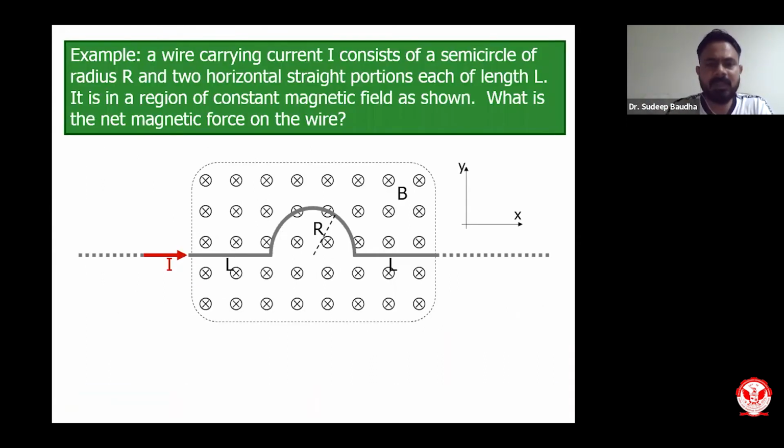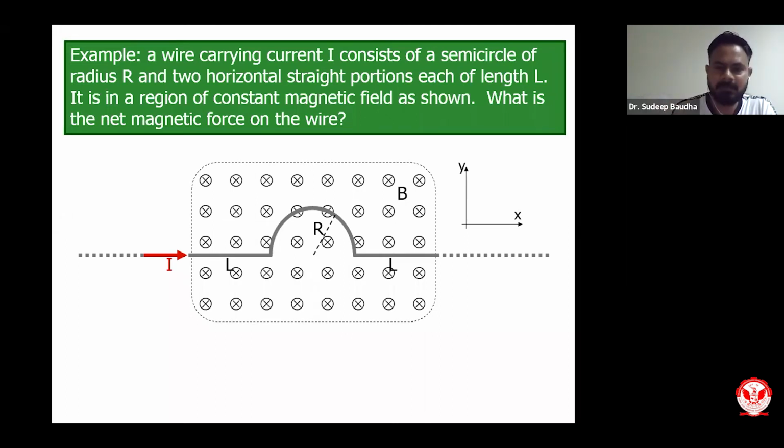Now I will give you an example of how to find out the actual amount of force exerted on a wire in this particular problem. So I have defined the axes y and x. We have a wire which has a current I. Please remember the direction of current is this. So I have a current I going through this wire. This is that wire, which is a thin wire. It doesn't have any cross-sectional area. This is a standard physics wire.